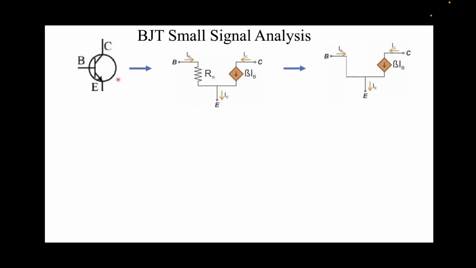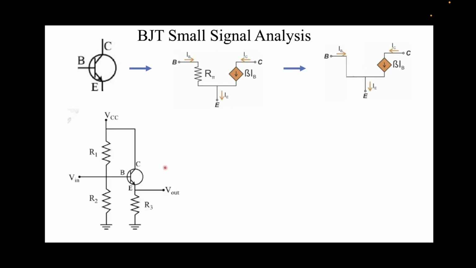Now what I'll do is I'll plug in wherever BJT is used these circuit elements. So everything is a wire except for this dependent current source, because this is a current source as indicated by this arrow. It's dependent on the IB, where beta is the current gain, the DC current gain of this transistor. Now this was the circuit given to us. So what I'll do, I'll simply replace this BJT, I'll plug in the BJT model that we have developed over here.